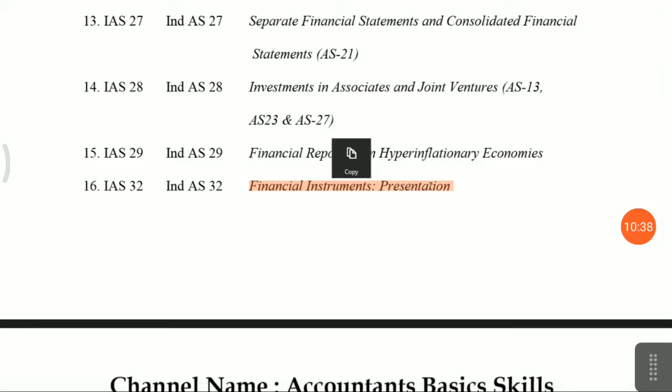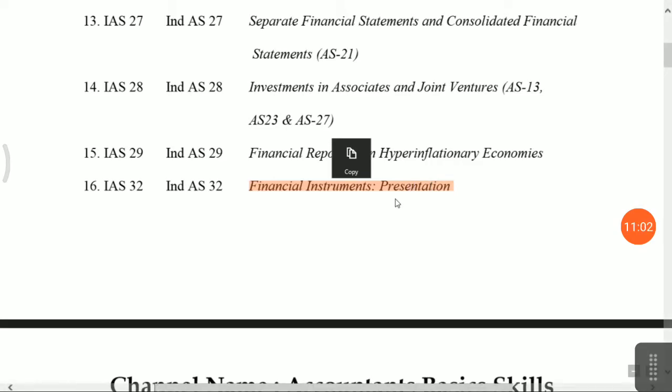Friends, the Indian accounting standard has given more preference to financial assets and financial liabilities. Financial asset means which you can earn income from. Okay, and financial liability means which you have to pay dues on. They have given different types of presentation for financial assets and financial liabilities.